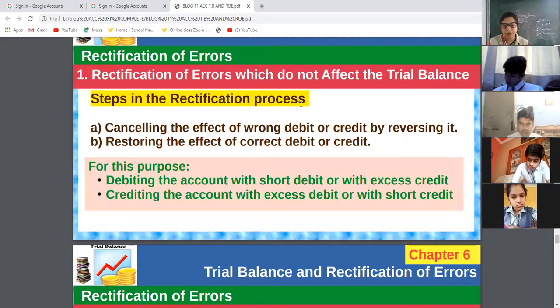First, cancel the effect of wrong debit or credit by reversing it. Please copy the notes. Reversing it means the wrong debit will be transferred to the credit side. Okay? Then it will nullify.